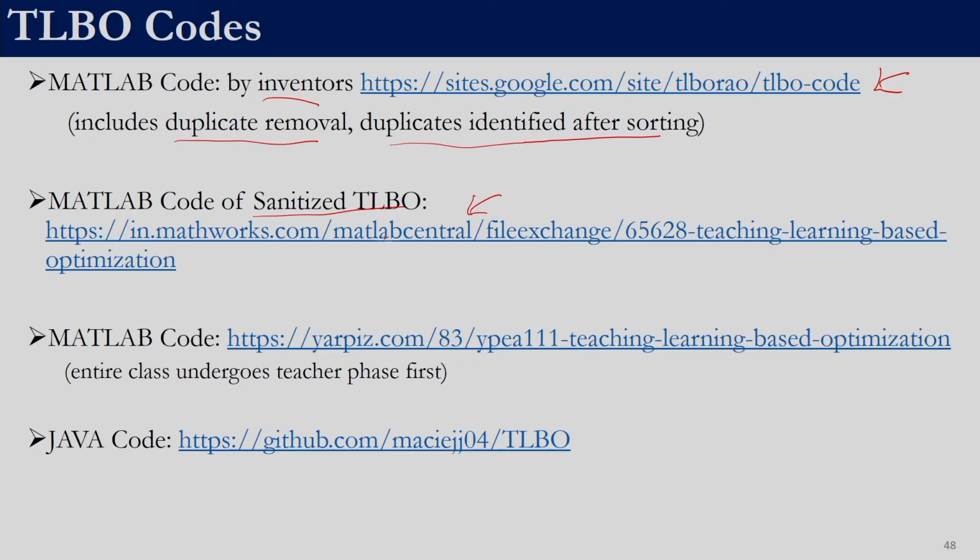Over here we employ this strategy: T1 L1, T2 L2, T3 L3 and so on. The first member completes the teacher and learner phase, only then the second member undergoes the teacher and learner phase, whereas in the MATLAB code over here, all the members complete their teacher phase first, and then all the members undergo the learner phase. For an arbitrary problem it may not be possible to say which one will give better results. Both versions are available, and a Java code is also available at GitHub. You can download any of these resources and use them.